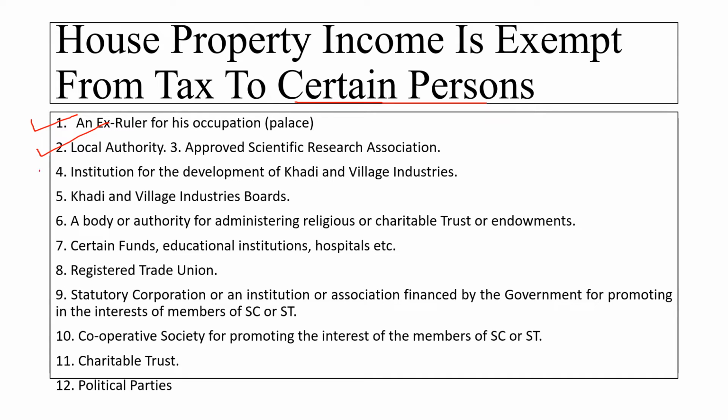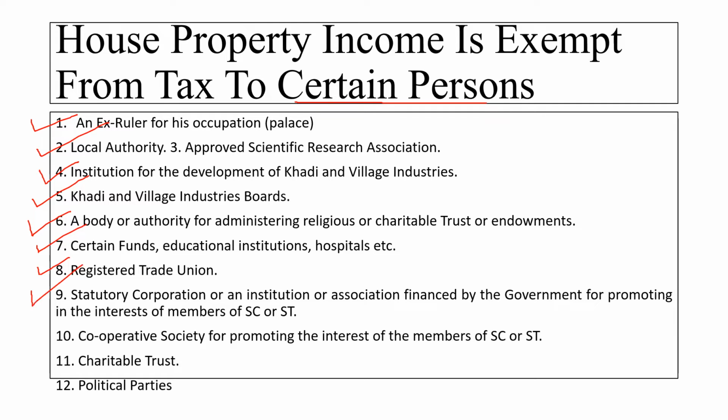Then an institution for the development of khadi and village industry. Then khadi and village industry board. Sixth is a body or authority for administering a religious or charitable trust or endowments. Seventh is certain funds, educational institutions, hospitals, etc. Eighth is a registered trade union.